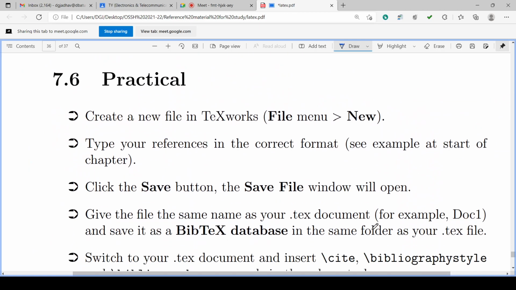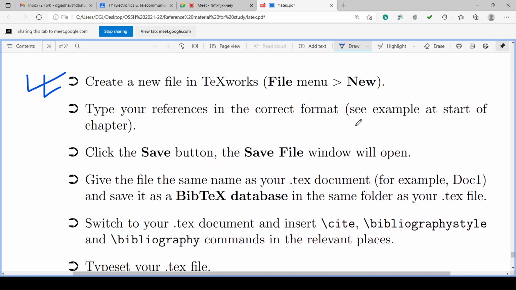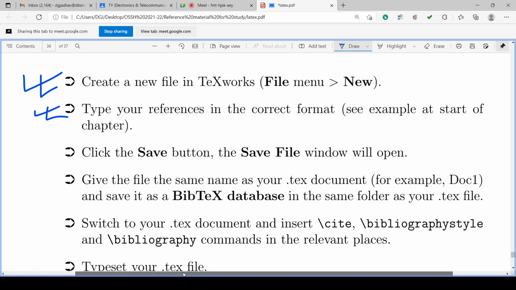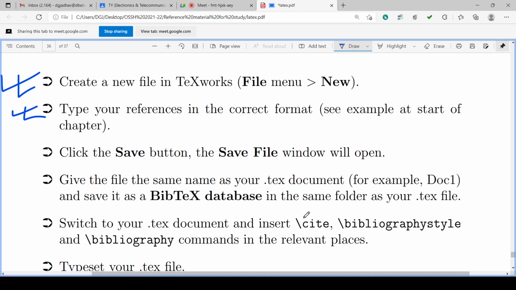We can have actions: create a new file .tex, that is file menu, new, isn't it? Text file. Type your references in the correct format. Example maybe as given here, at the start of the chapter. One example is given, isn't it? Bird 2001 example is there.